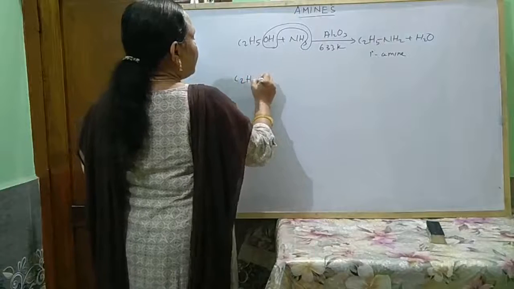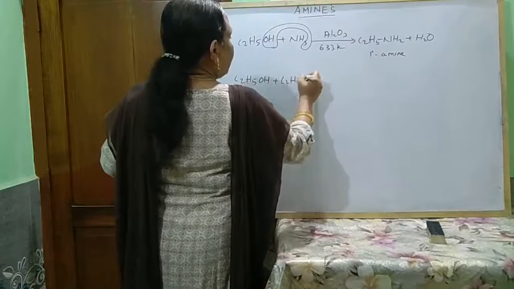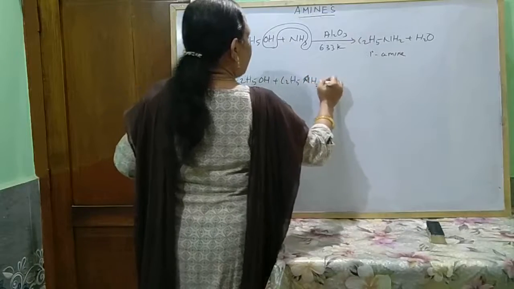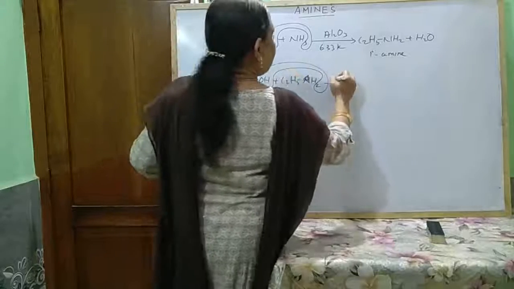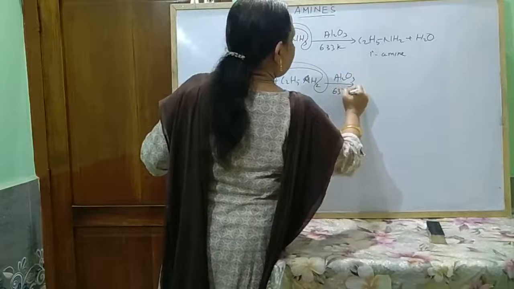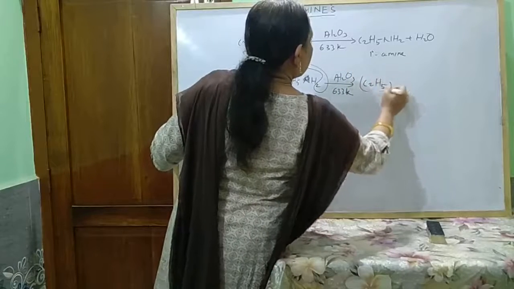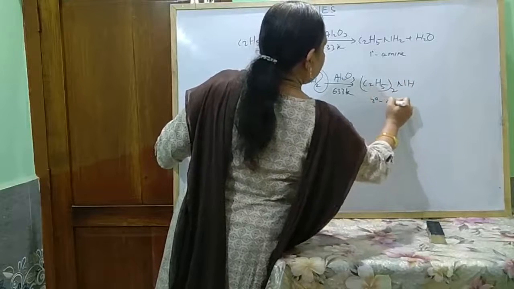Then if excess of alcohol is taken, this primary amine again reacts like in Hofmann ammonolysis, OH, H, Al2O3 633 Kelvin, to give rise to (C2H5)2NH.